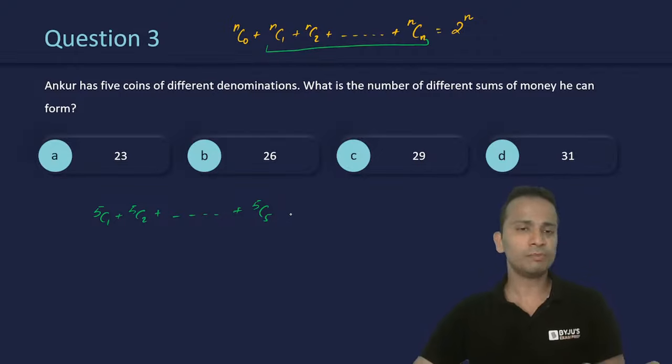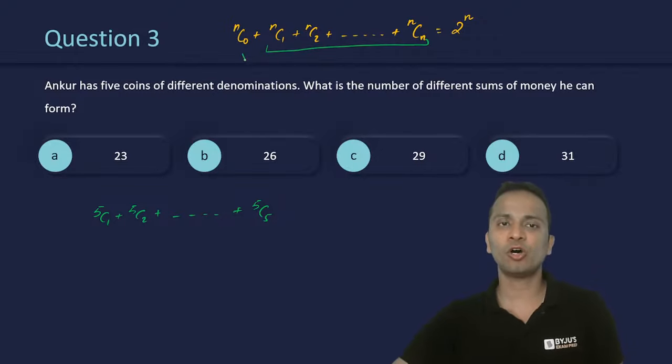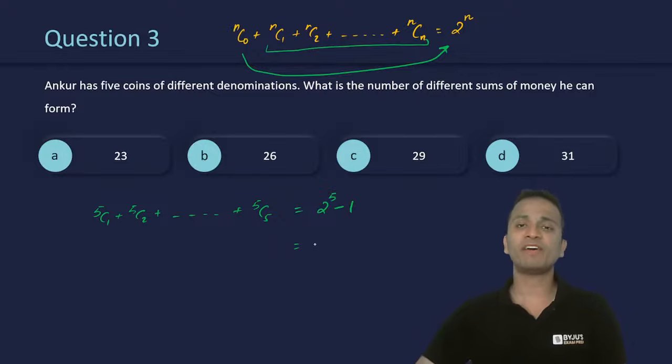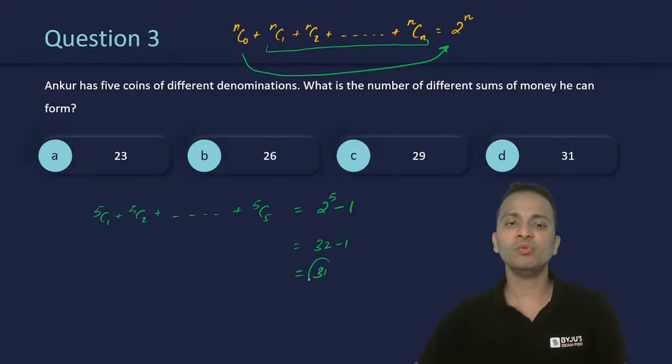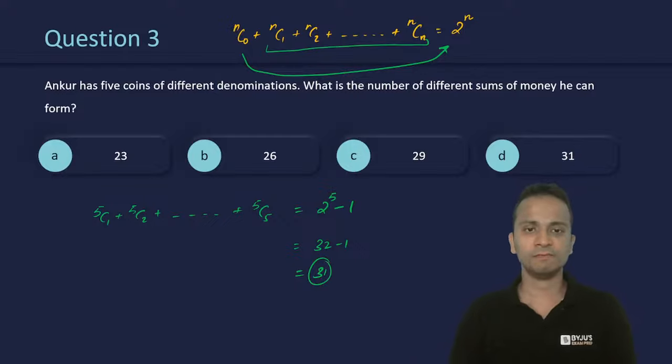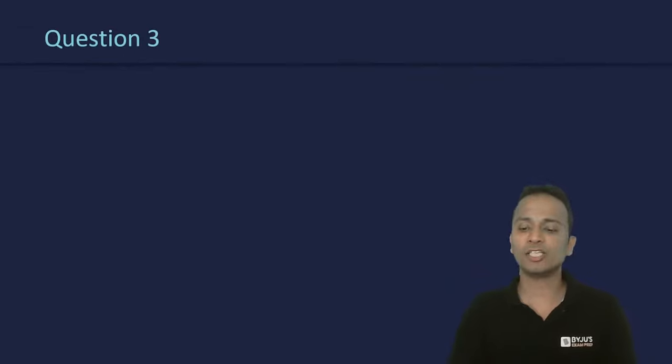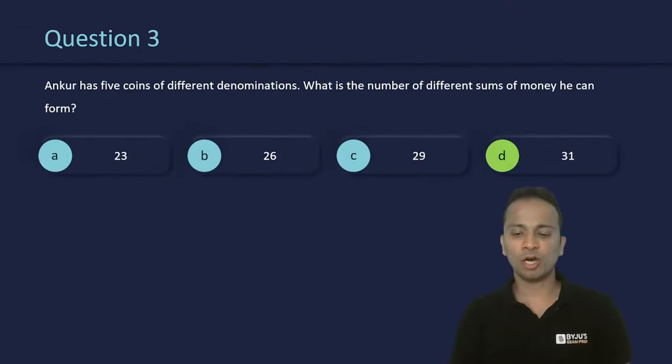Okay, now it's totally up to you. You can calculate it like this or take NC0 on the right hand side, and this will become 2 raised to the power 5 minus 1. So 2 raised to the power 5 minus 1, that is 32 minus 1, will give you 31 as the final answer. Okay, so 31 will be the final answer of this question. That is option B. So yes, option B is the correct answer for question number 3.